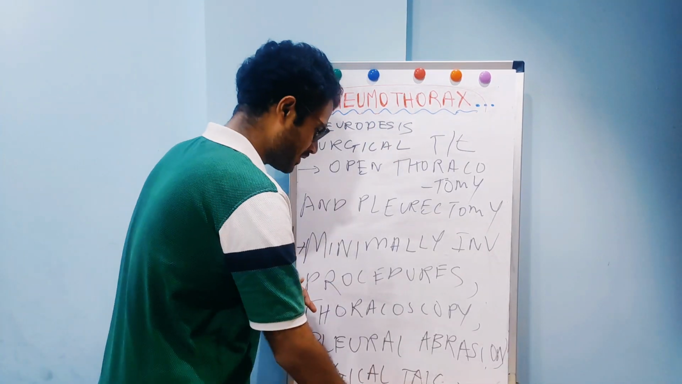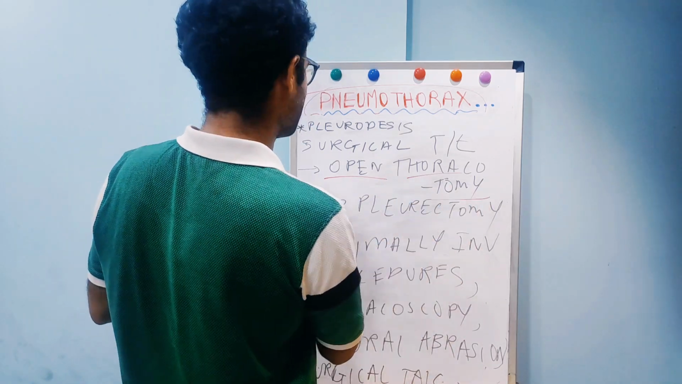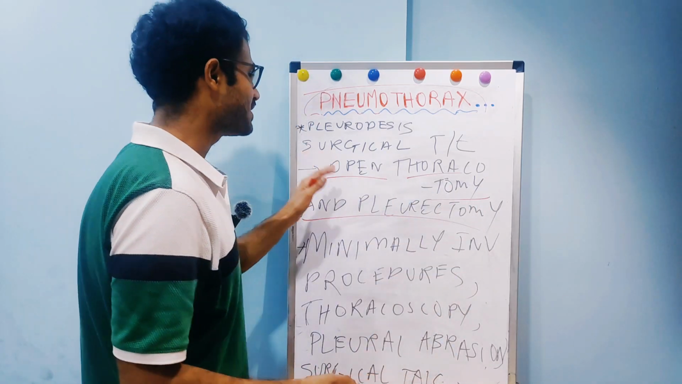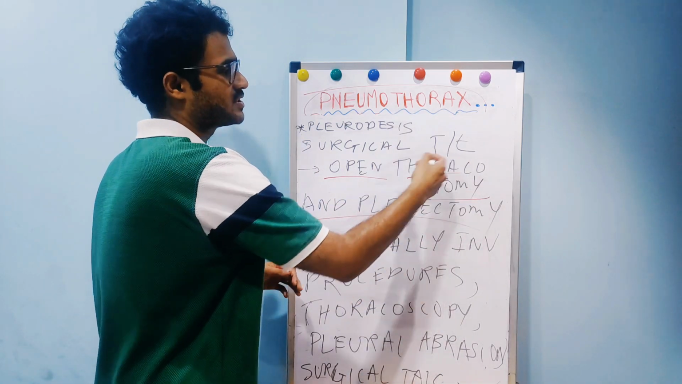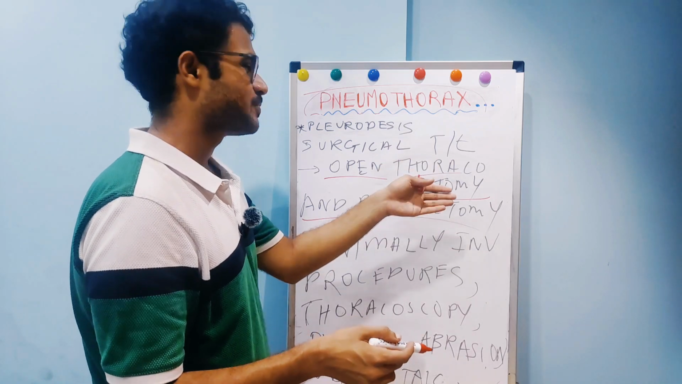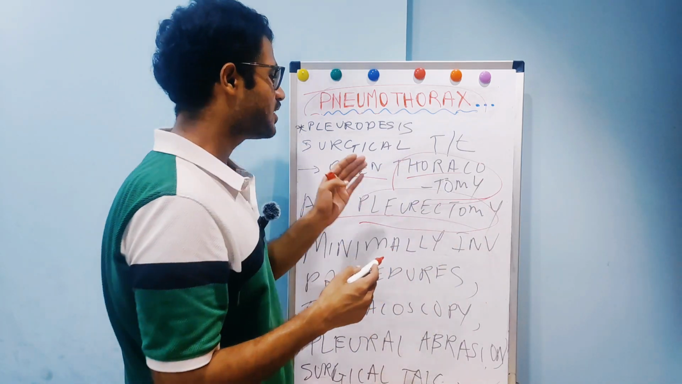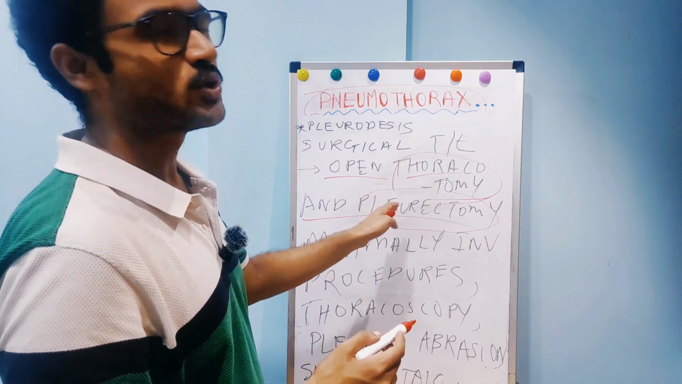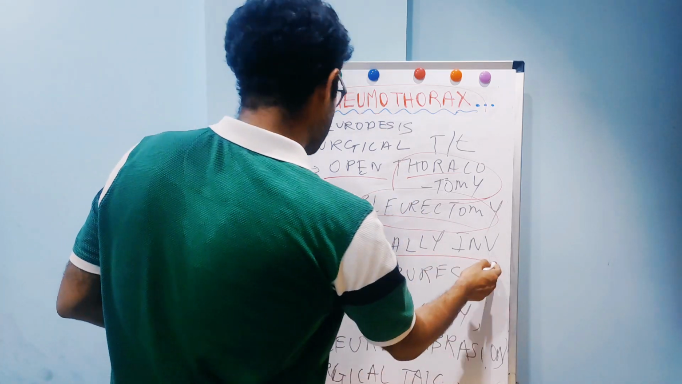So now I would be talking about the surgical procedures. The main one is open thoracotomy and pleurectomy. It is the mainstay of surgical treatment. In this, we incise and open the thorax, for better visualization and biopsy. So basically that is thoracotomy, and pleurectomy means we cut the pleura, we remove the pleura. So basically that is pleurectomy. And there are minimally invasive procedures.